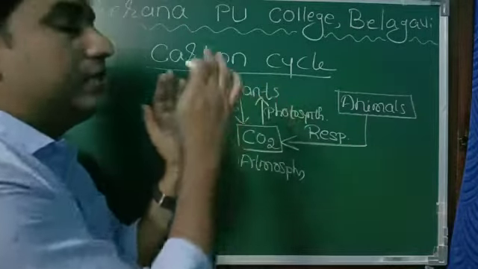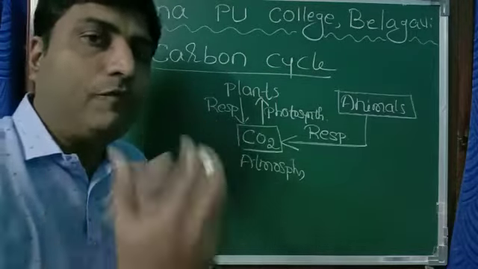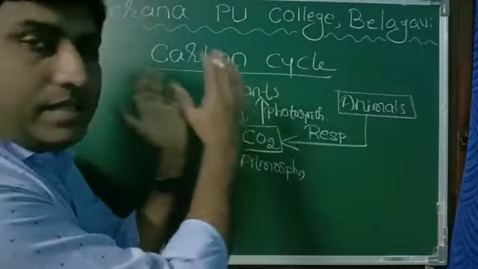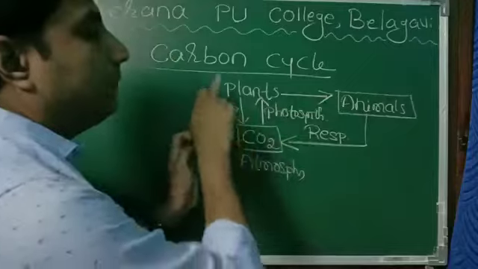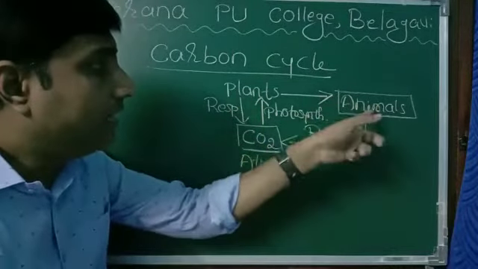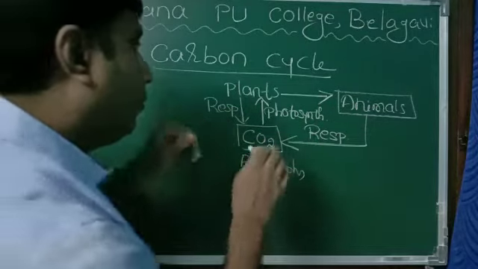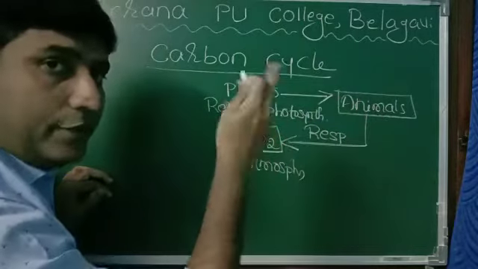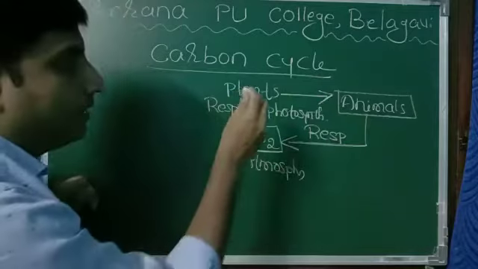Now, plants are rich with carbon. Remember, in our body, if we take the dry weight of any organism, about 49% is carbon. So plants are rich with carbon. When animals consume plants, even at that time carbon enters into the body of animals. And animals during respiration liberate CO2. And one more thing, they need oxygen, and that is again liberated during the photosynthesis process, we know that.